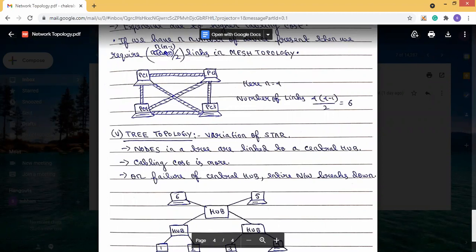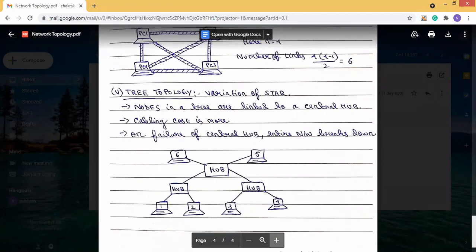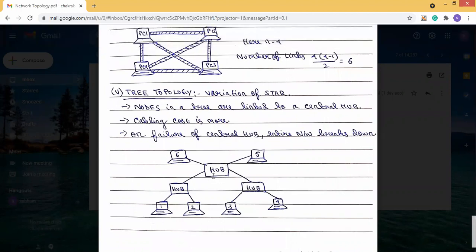And also, as in star, if the central hub fails, then the entire network breaks down. You can see there is a central hub, and it is connected to another central hub. In this central hub the systems are connected, and this is also connected to another central hub, where systems are connected.